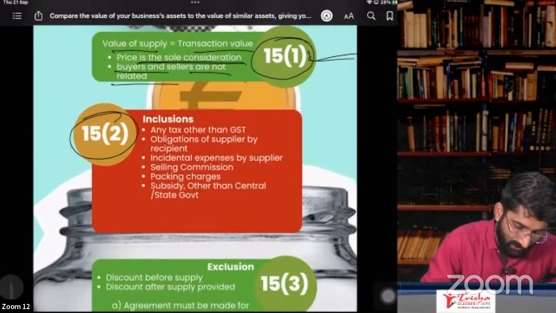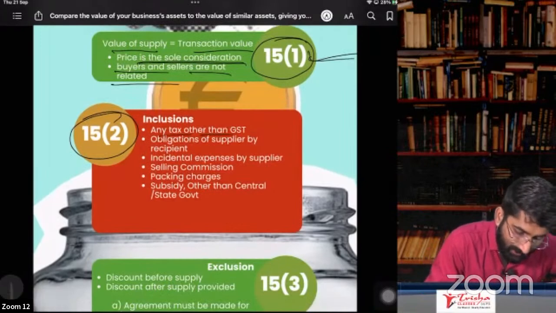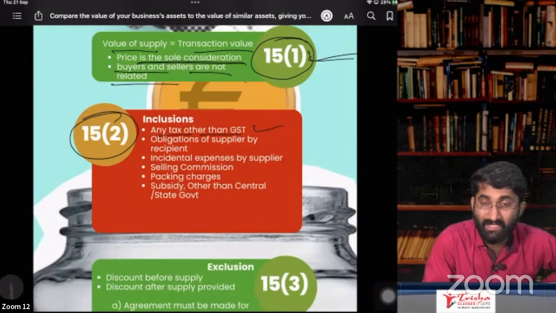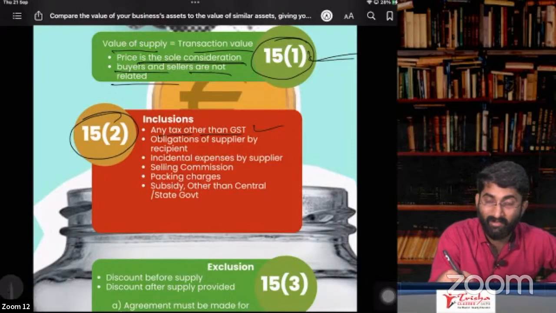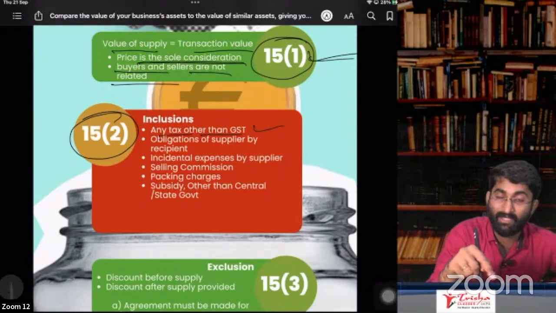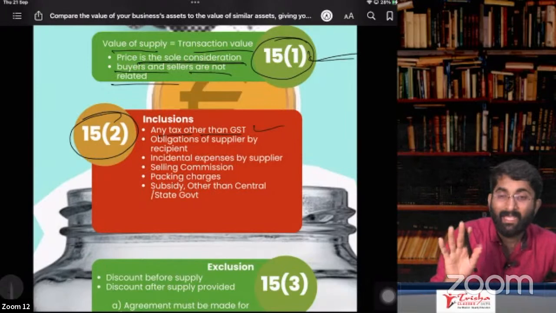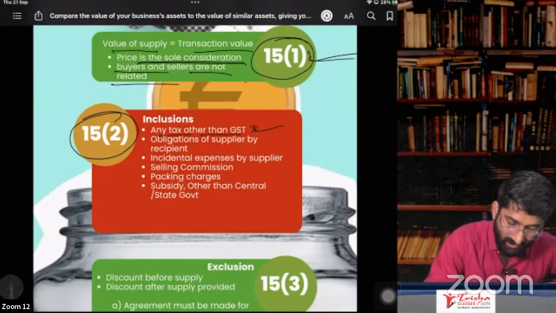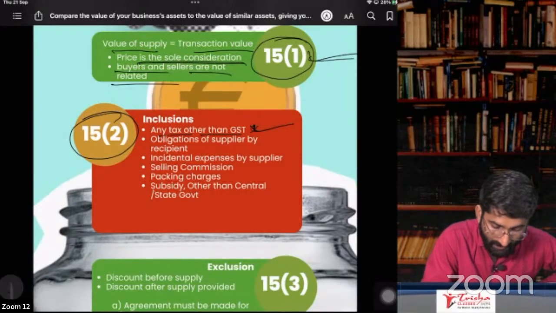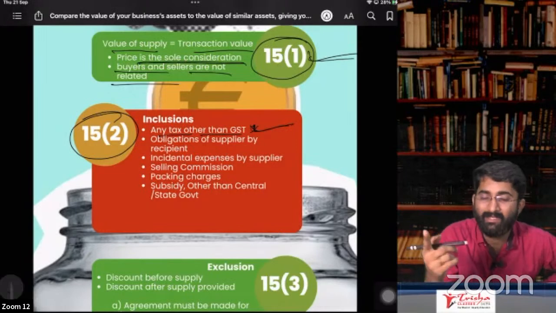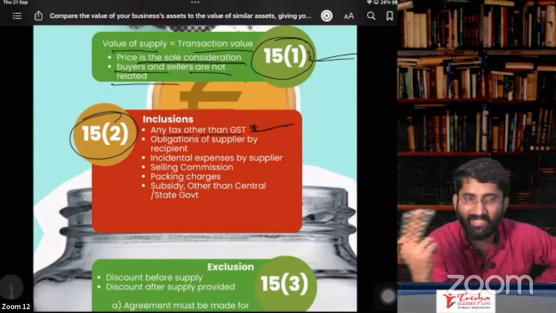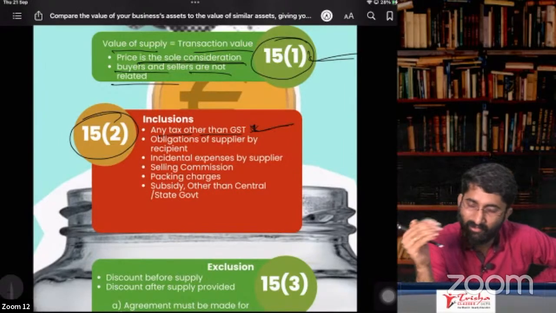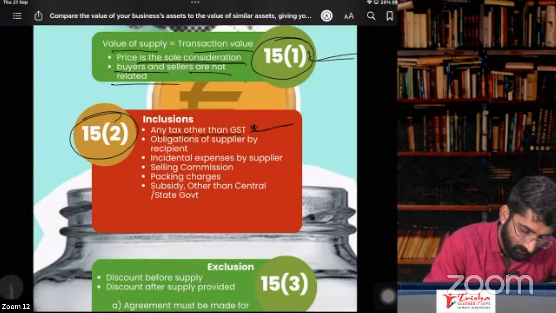What are the inclusions here? Any tax other than GST. GST don't include, that is not value of supply, because it will create a loop. On that there will be GST, again include that. Any tax other than GST, that will be included. Example, entertainment tax or any cleaning tax. Anything that they add, that you have to include it here.